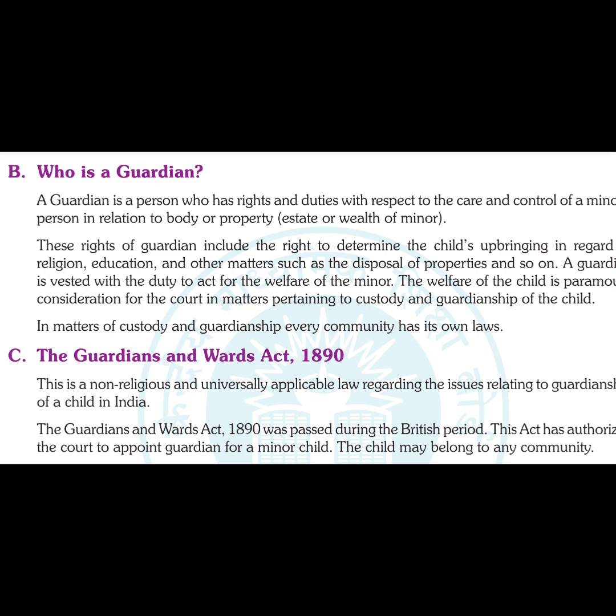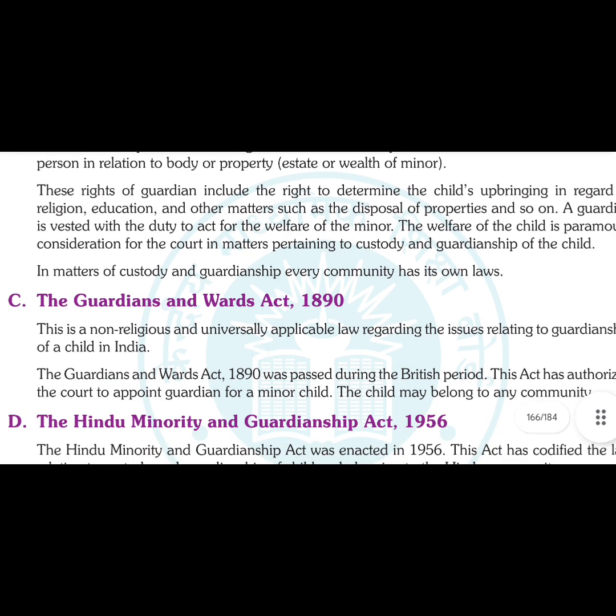Okay, and that can be to determine the child's upbringing, कि वो कहाँ पढ़ेगा, किसके साथ बैठेगा, किसके साथ रहेगा, कौन से रूम में रहेगा, right? What will be his living standard, what all books and all that stuff, and what will be his religion, because generally क्या होता है कि जो भी पेरेंट्स का रिलीजन है वही बच्चे का रिलीजन बन जाता है, right?